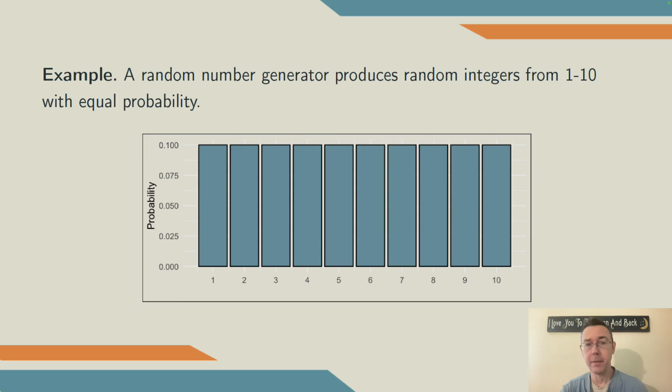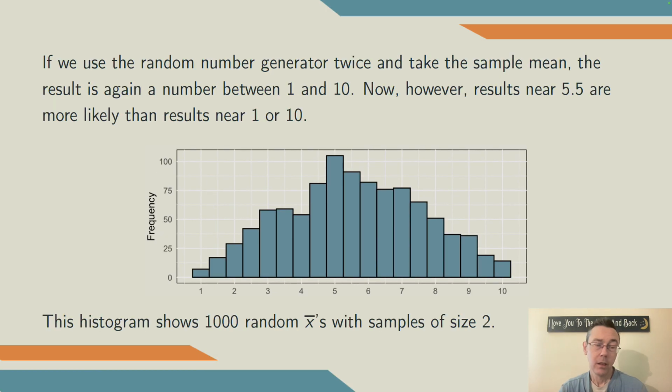Let's do another example. Let's get into this in a little bit more depth. A random number generator produces random integers from 1 to 10 with equal probabilities. So it's an extremely simple probability histogram. Now let's imagine using this random number generator twice and taking the sample mean. The result is again going to be between 1 and 10, but now the results are not going to be equally likely. We're a lot more likely to have results near 5.5 and a lot less likely to have results near 1 or 10.